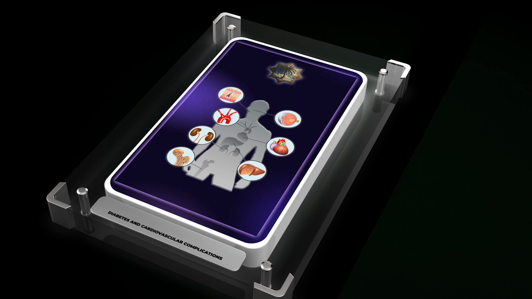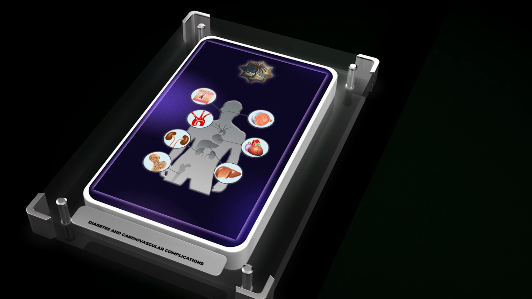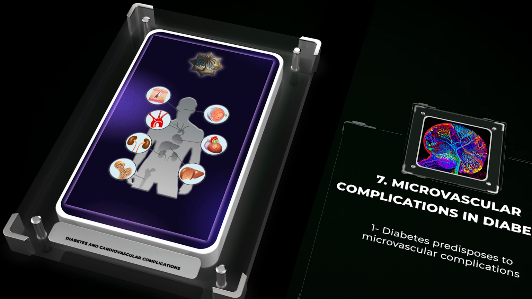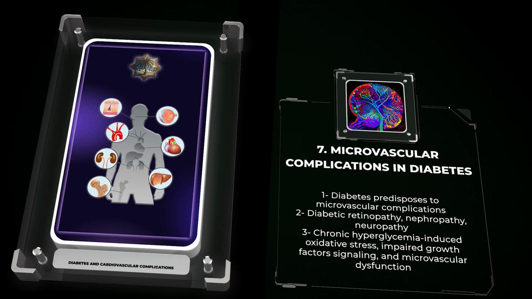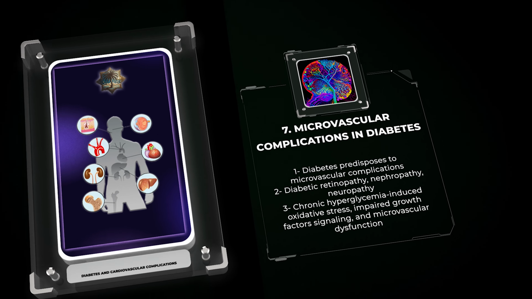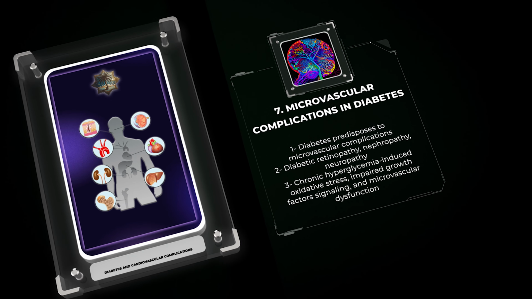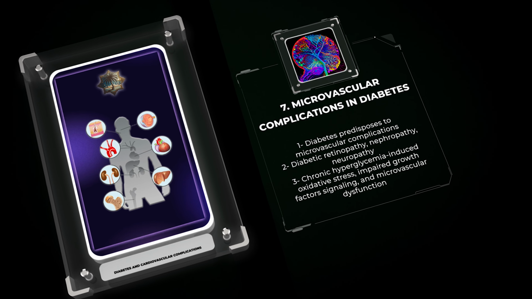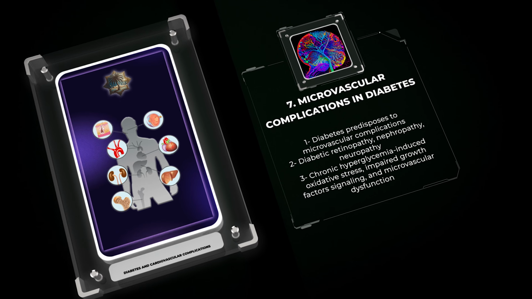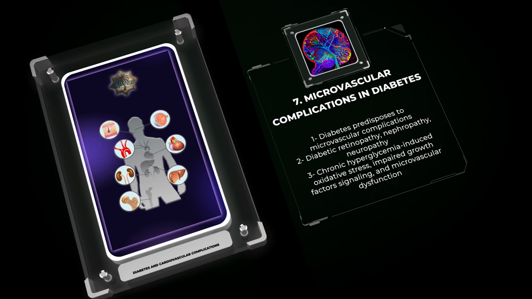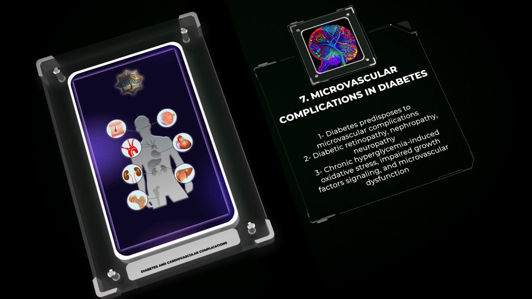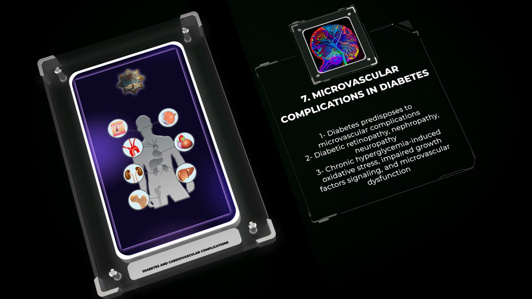Apart from macrovascular diseases, diabetes also predisposes individuals to various microvascular complications. Diabetic retinopathy, nephropathy, and neuropathy are the most common manifestations, leading to vision loss, end-stage renal disease, and peripheral nerve damage, respectively. The underlying mechanisms involve chronic hyperglycemia-induced oxidative stress, impaired growth factor signaling, and dysfunction of the microvasculature. Understanding these processes is crucial for implementing effective management strategies to prevent the progression of microvascular complications.